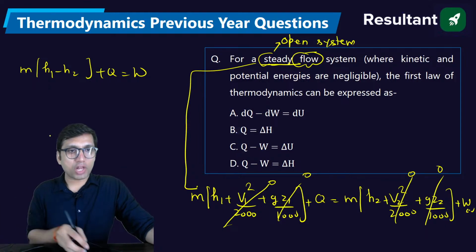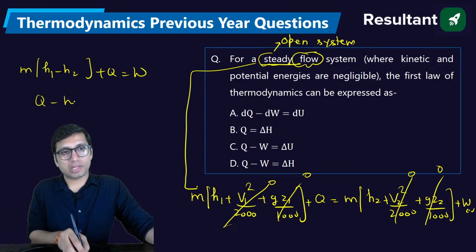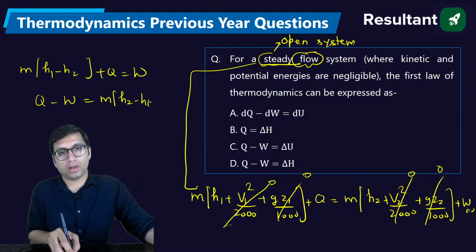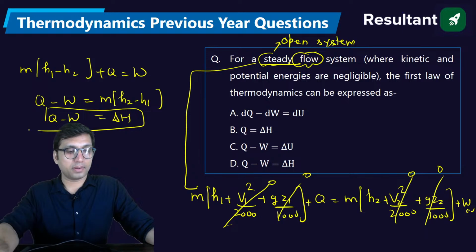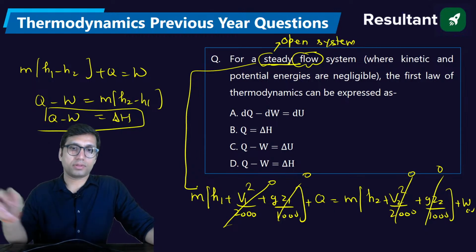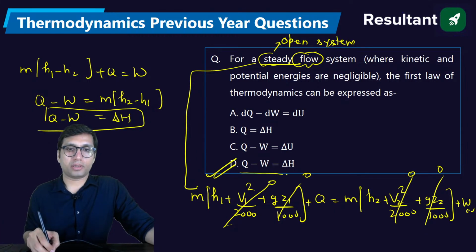Or you can say Q minus W is equal to m(h2 minus h1), which is nothing but delta H. So Q minus W is equal to delta H. Clear? Do you understand? So this will be the answer for this particular question.